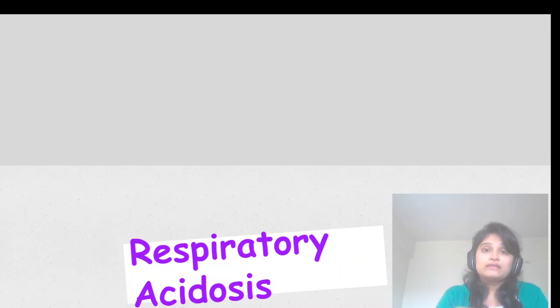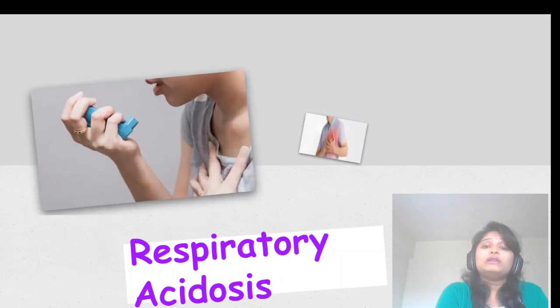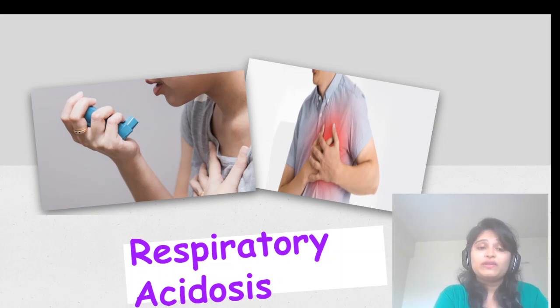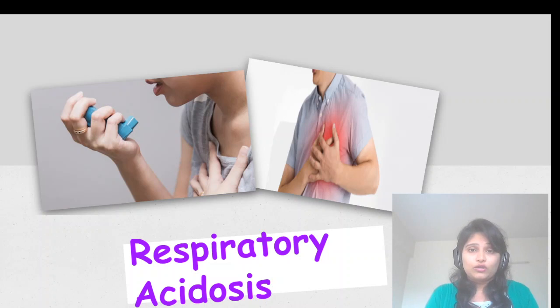So what are the causative agents for respiratory acidosis? One, the patient cannot breathe properly. What are the conditions when the patient cannot breathe properly? One is all the respiratory conditions like pneumonia, COPD, asthma, or chest injury, chest pain. Only in chest pain will the patient have respiratory acidosis, because with chest pain the patient cannot breathe.